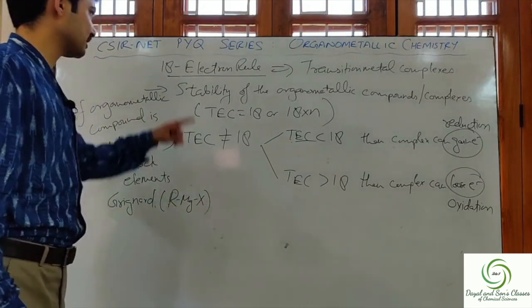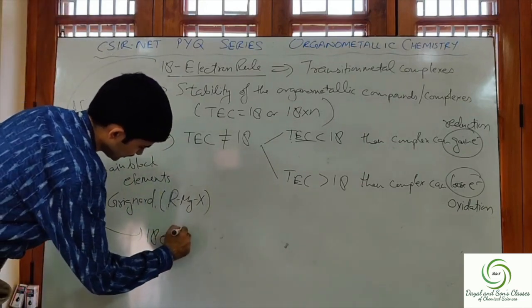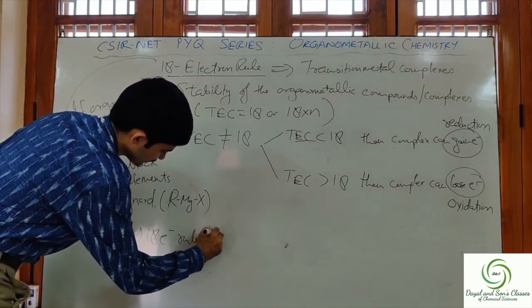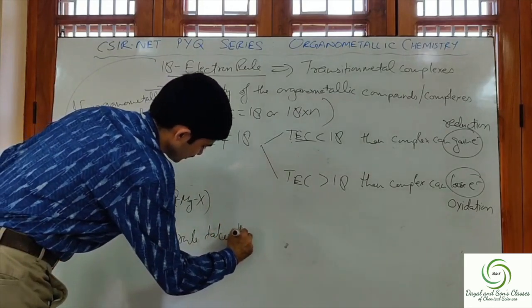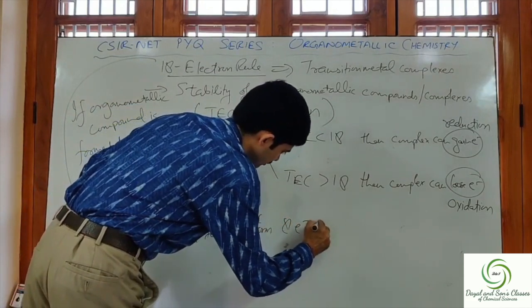In these cases, the 18 electron rule takes the form of the 8 electron rule.